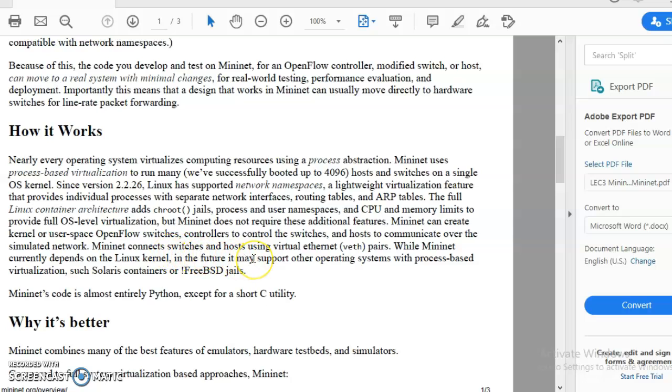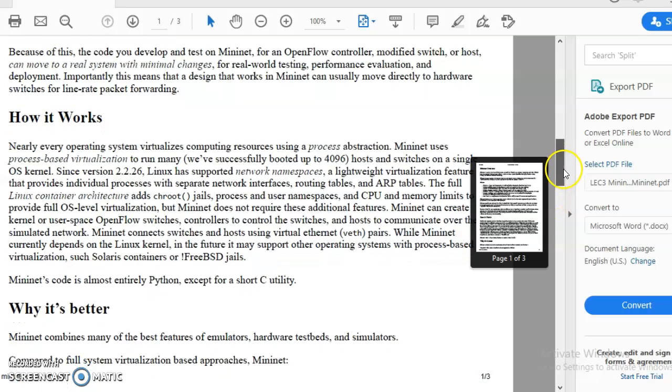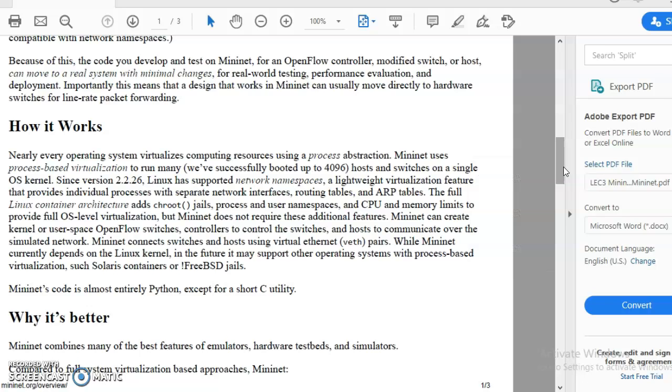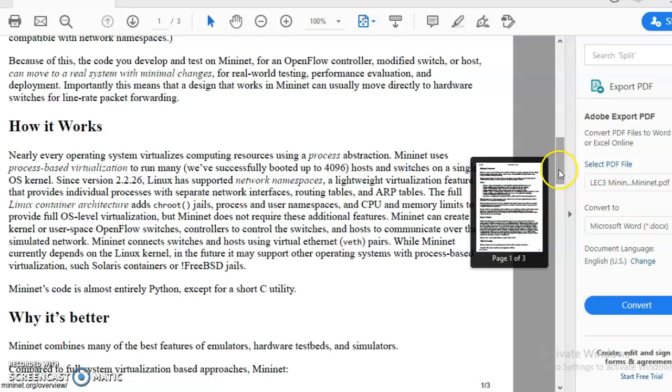Mininet connects switches and hosts using virtual Ethernet (VETH). It depends on Linux kernel. So Mininet's code is basically Python and some part is in C utility.